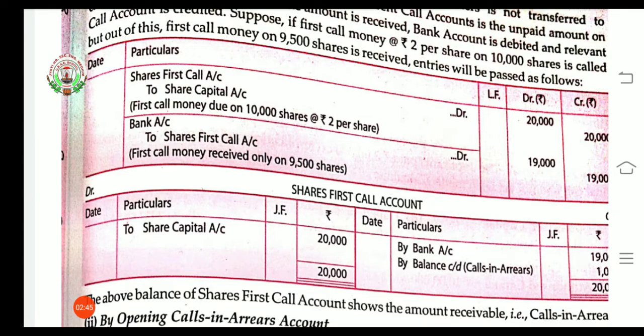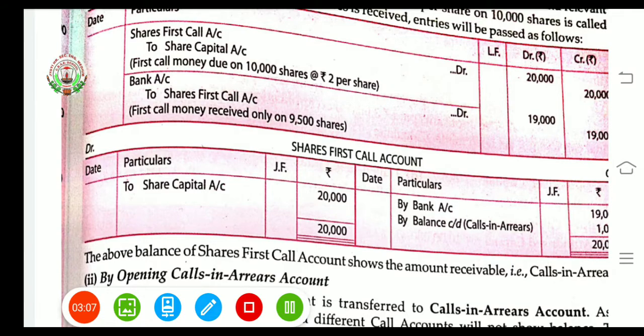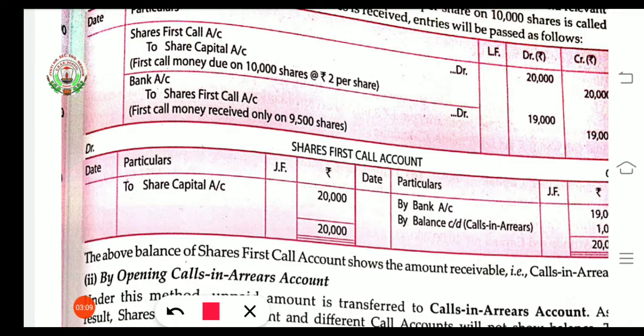Why is there a difference? Because the shareholder of 500 shares has not paid the first call money. Now when we are asked to prepare the share first call account, we will post that particular entry in the ledger.